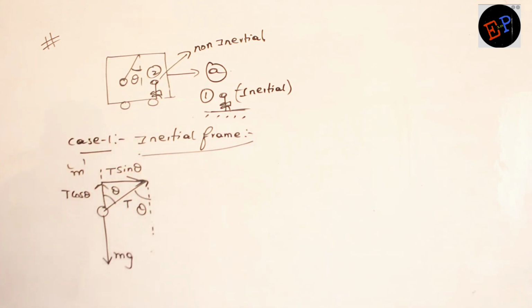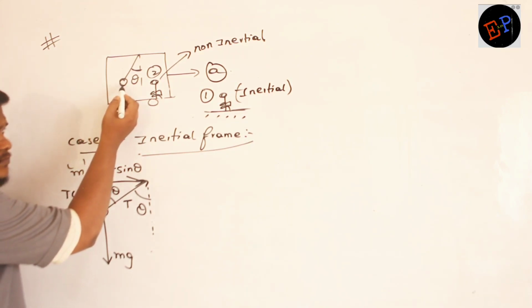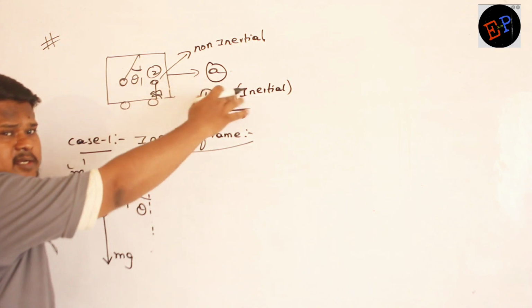It appears first of all T cos theta and mg are balancing with each other because they are acting exactly in opposite directions. No? Mg is in downwards direction, T cos theta is in upward direction. So these two forces will be balancing with each other. Are you able to understand? And this pendulum is moving in only horizontal direction. No?